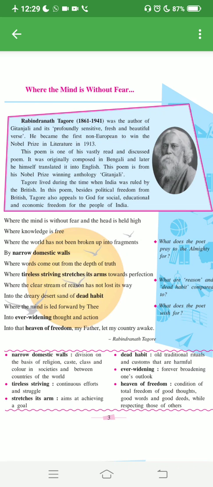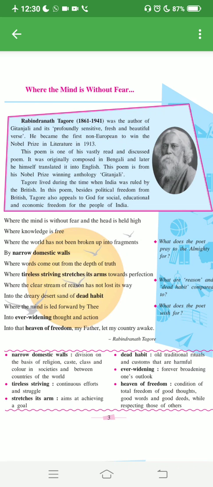dull and boring. And again in the last three lines he is saying that the reasoning ability of people should not be lost or overshadowed by superstitions, those dead habits, beliefs, and prejudice. That is, his countrymen should be led by rational thinking and not by any old beliefs that are harmful.